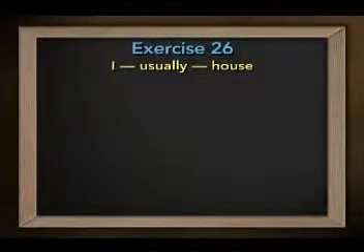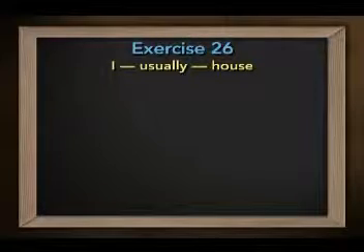In this exercise, I'd like to ask you to create sentences by writing the correct be verb, a frequency adverb, and the correct possessive adjectives. Should be fun. Look at these examples. I usually house.